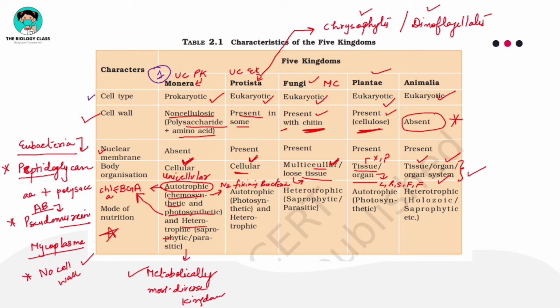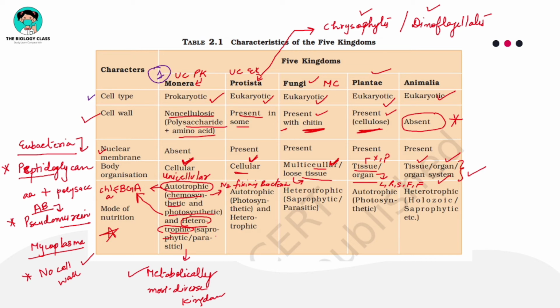Heterotrophic, where they have to depend on some other food source. So here you can see it can be saprophytic or parasitic. Saprophytic ones will convert complex organic material into inorganic material, and then use it for their nourishment.